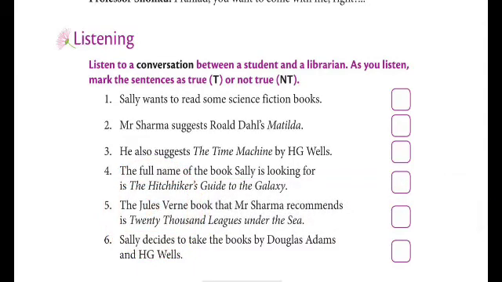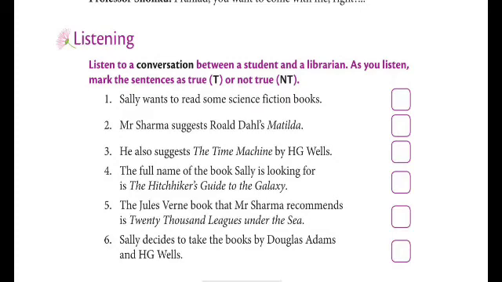Student: Good morning, Mr. Sharma. Librarian: Good morning, Sally. Which book are you looking for today? Student: I would like to read some science fiction books. Librarian: Great. Do you have any specific book in mind? Student: I want to read the Professor Shongu story by Satyajit Ray, but I also want to read others. Can you suggest some titles? Librarian: Sure. How about Roald Dahl's Charlie and the Great Glass Elevator or H.G. Wells' The War of the Worlds?